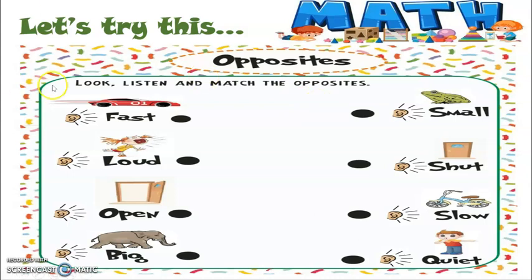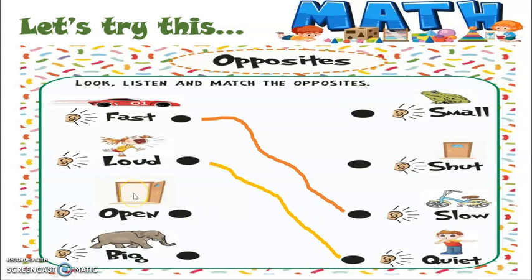For the first one, we have fast. The opposite of fast, of course, is slow. Next, for loud, the opposite of loud is quiet. And the third one is open.